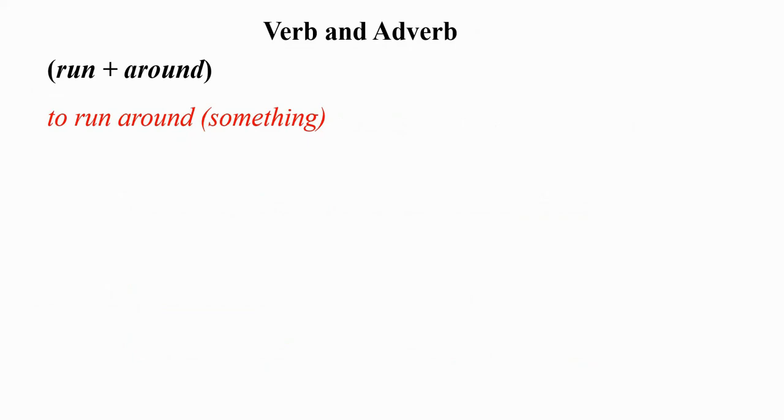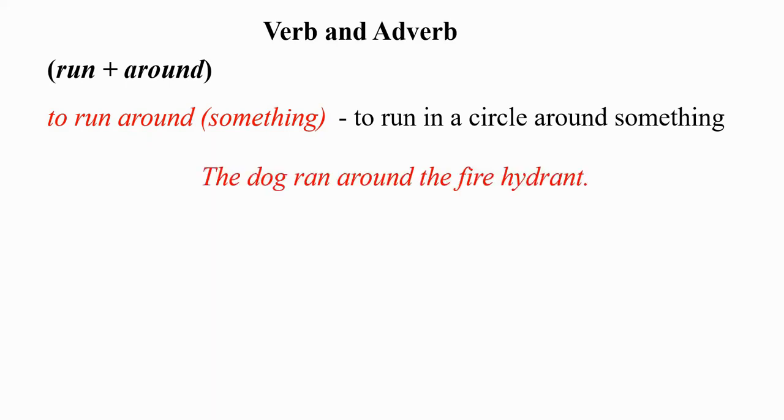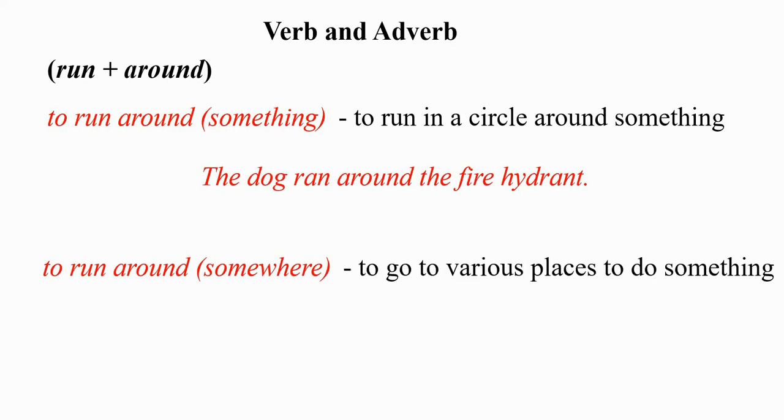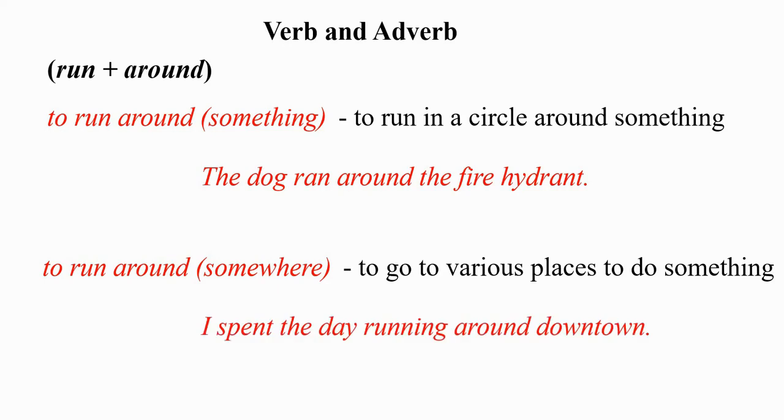A combination of verb and adverb. So, a verb run and an adverb around. To run around something, which means to run in a circle around something. For example, the dog ran around the fire hydrant. To run around somewhere, which means to go to various places to do something. Example, I spent the day running around downtown.